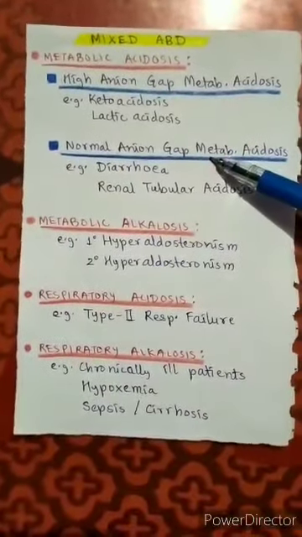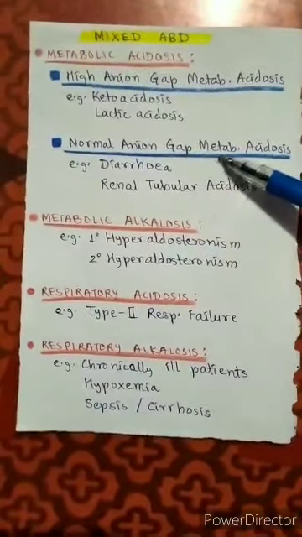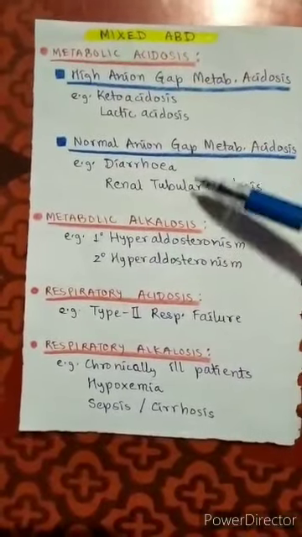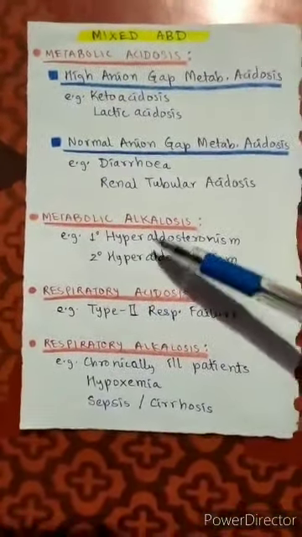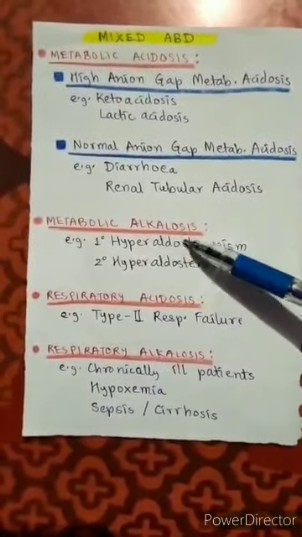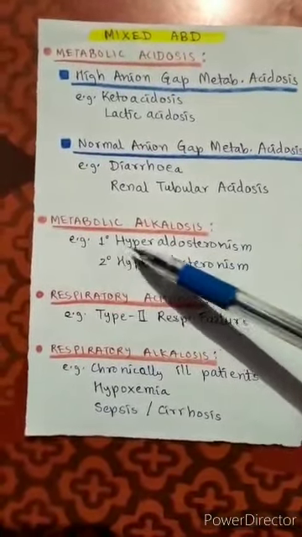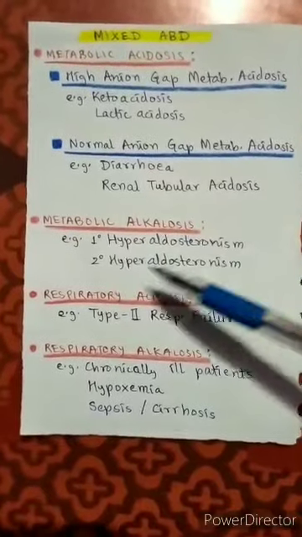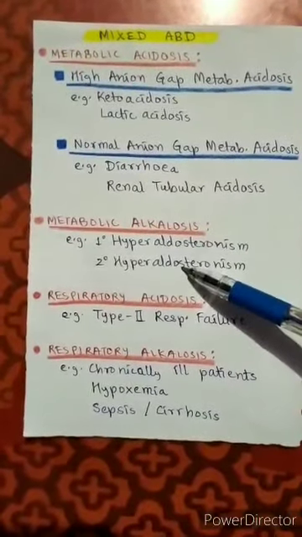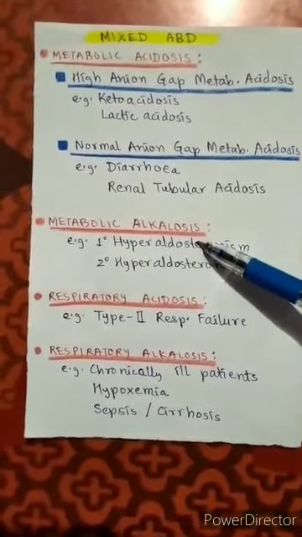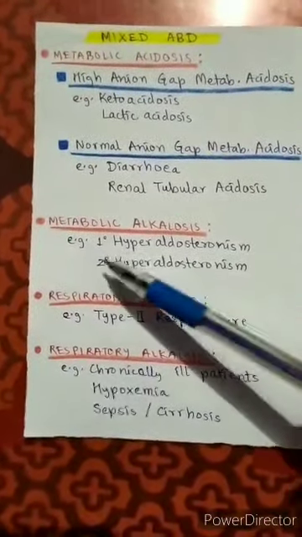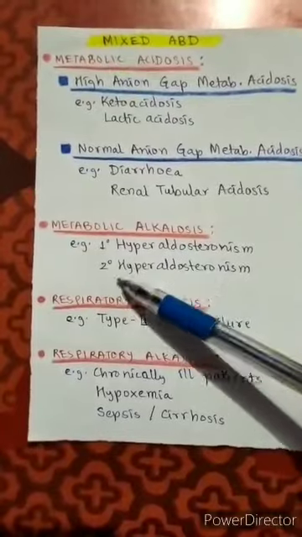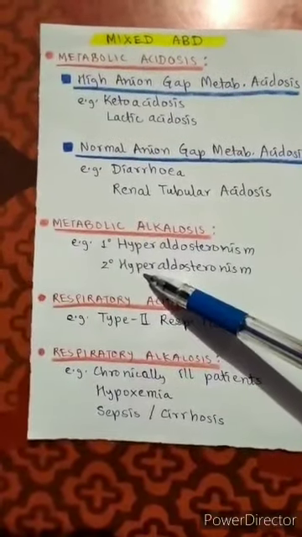Normal anion gap includes diarrhea, which results because of loss of bicarbonate, and renal tubular acidosis because of retention of H+. And metabolic alkalosis can be due to primary hyperaldosteronism and secondary hyperaldosteronism because of loss of H+, and in this case also loss of H+, but it is secondary, resulting from volume contraction due to vomiting.